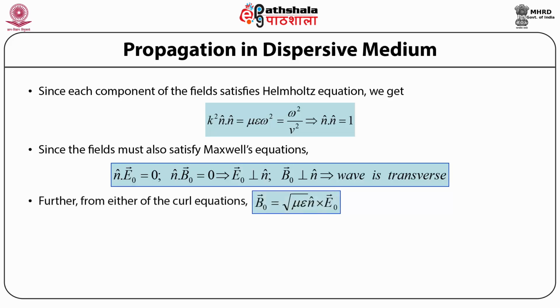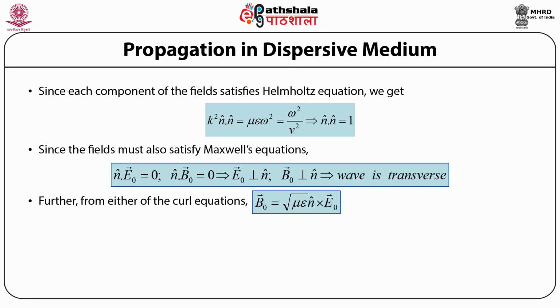Now, further, if we look at any of the Maxwell's equations which involve the curl, then what we see is that if we look at the equation which involves the curl of the electric field, that is the Faraday's law of electromagnetic induction, then we see that the amplitude of the magnetic field induction vector B naught turns out to be equal to under root of mu times epsilon times the curl of the unit wave vector n cap and the amplitude of the electric field vector E naught.